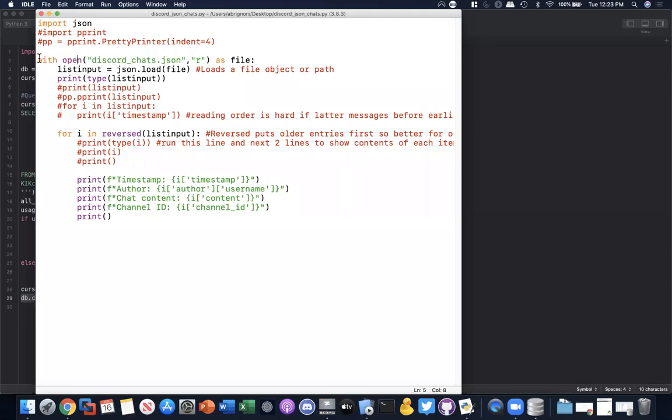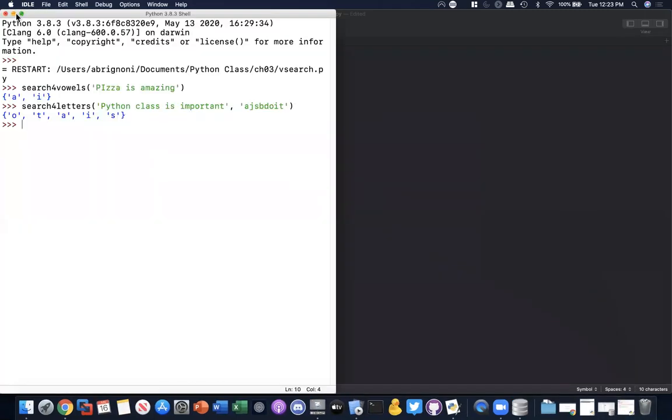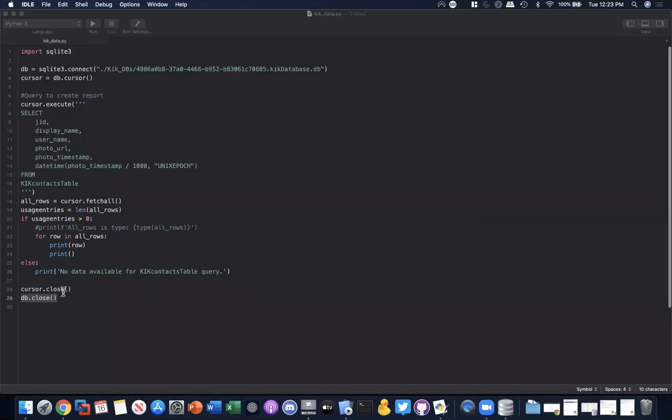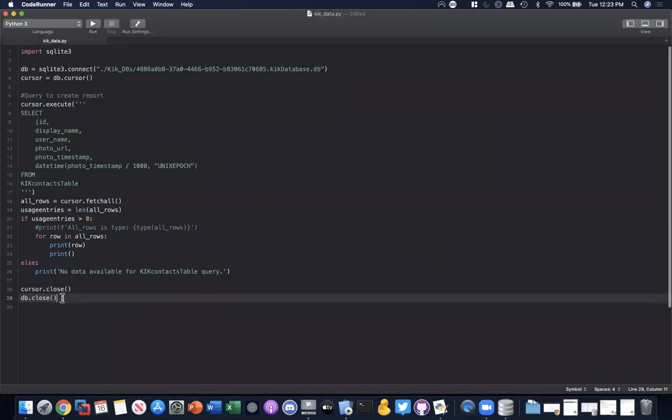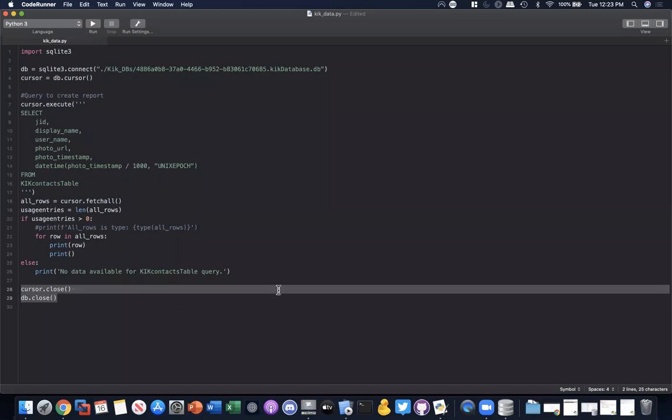And the reason for that is this particular way of opening files with open will handle the closing of the file for you automatically. Okay, I will teach you later a way of opening files that does not do that for you, and I'll show it to you just for the sake of showing it to you, because honestly, you should always open files with open. Okay, I don't know of anything similar to open for SQLite, so I'm trying to make the habit of making sure I close my connections and close the database when I'm done using them. All right, enough about this long explanation. Let's run it.